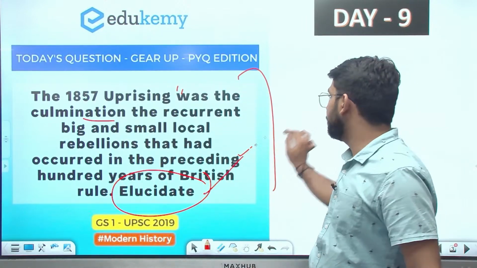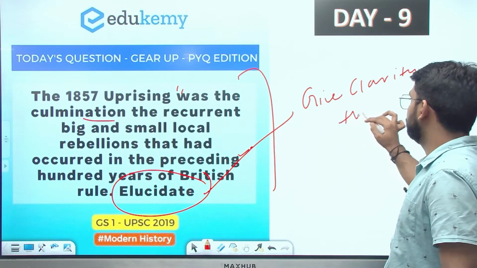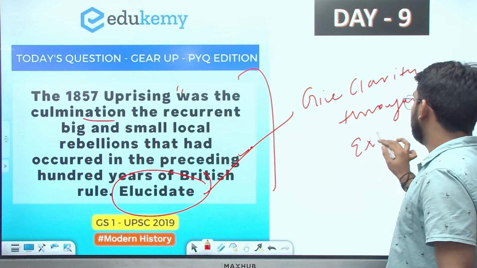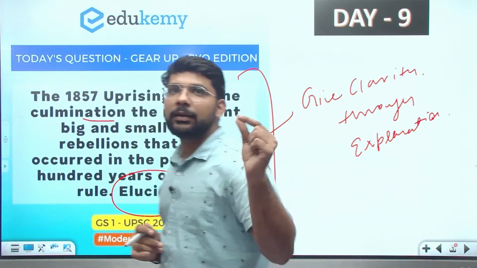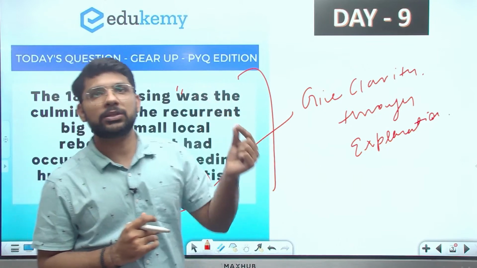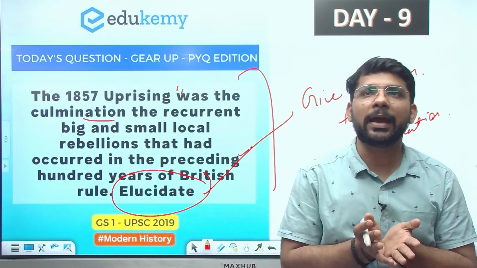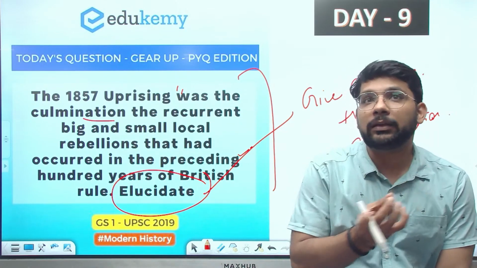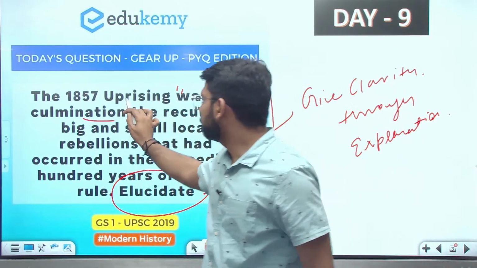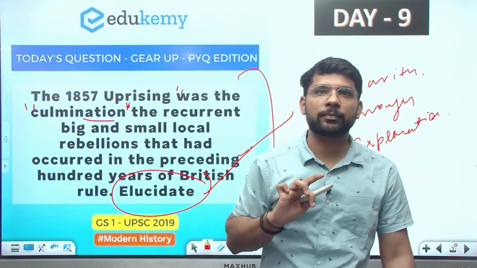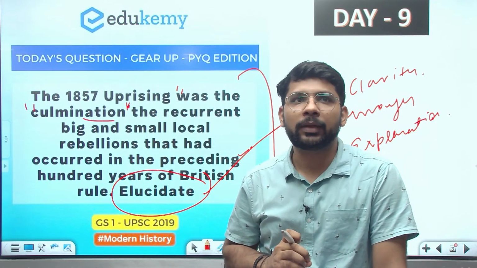Elucidate means give clarity, give clarity through explanation. So you need to clear this question through explanation, by explaining the different kinds of revolts before 1857, what was the major reason behind those revolts, and how it is a culmination. The specific word used is culmination. How is it the final result of those revolts? So we need to explain this in this question. I hope the question is clear to everyone. Any doubt?